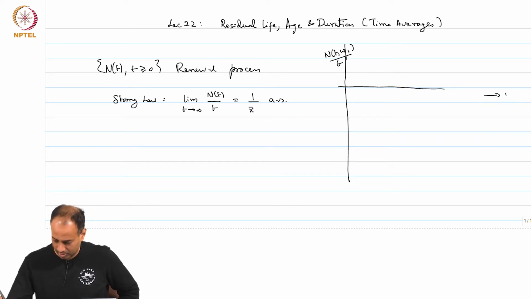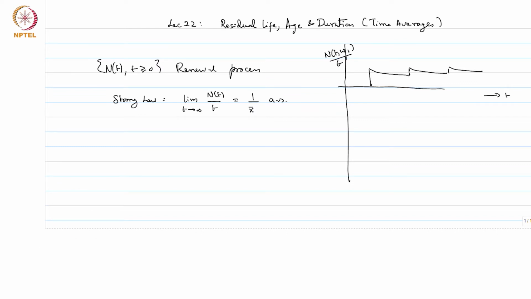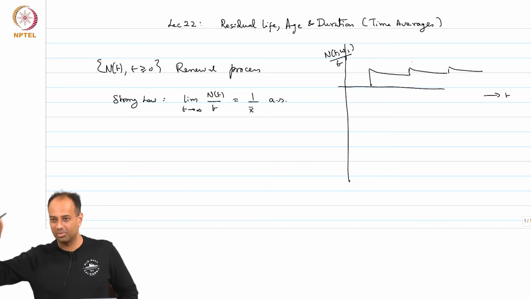It will look like jump, decay, jump, decay, jump, decay and so on. Wherever you have an arrival, N(t) over t jumps by 1 over t, whatever the time is, and then it decays until the next arrival, where there is a smaller jump, and so on.